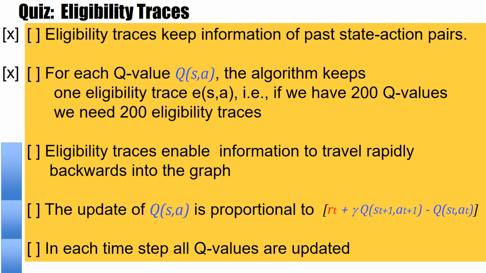Next question. Eligibility traces enable information to travel rapidly backwards into the graph. And yes, this is true. That was the reason to introduce these eligibility traces. The update of Q of SA is proportional to this factor here, which is the TD error. And yes, this is also correct. And then final claim, in each time step, all Q values are updated.